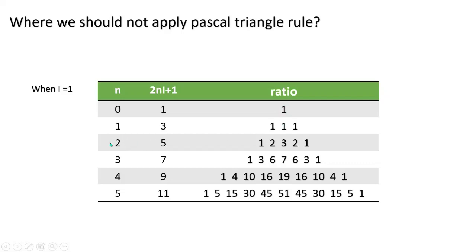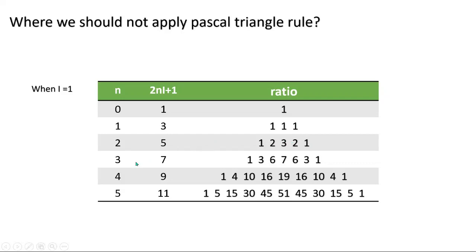When there are 2 nuclei having I equal to 1, that signal will be split into 5, so the intensity ratio will be 1:2:3:2:1. How am I getting this? First write 1, then add these two values and write down 2, then add these three and write down 3, then add these and write down 2, then again 1.